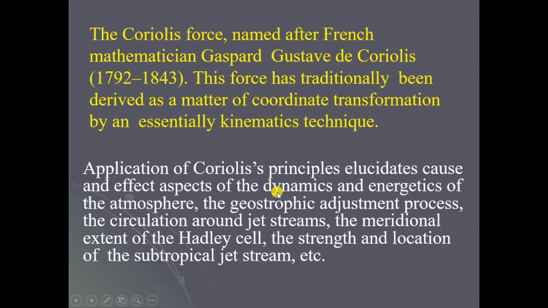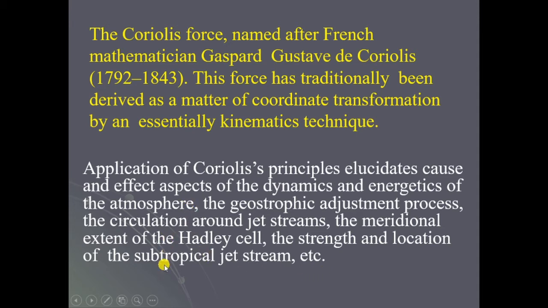Application of Coriolis principles elucidates the cause and effect aspects of the dynamics and energetics of the atmosphere, the geostrophic adjustment process, the circulation around jet streams, the meridional extent of the Hadley cell, and the strength and location of the subtropical jet stream. So what are the applications of Coriolis principles?